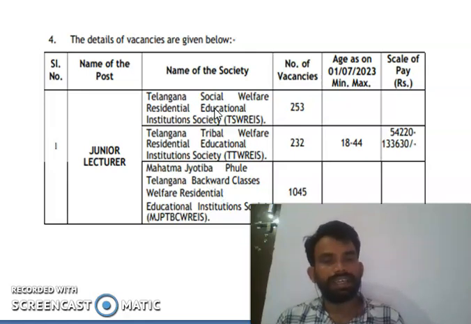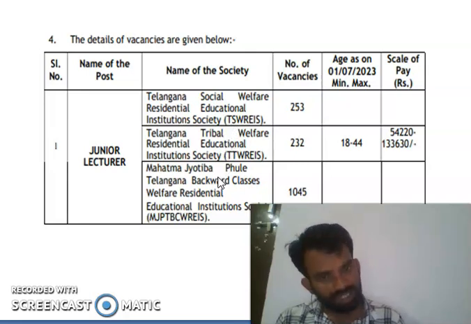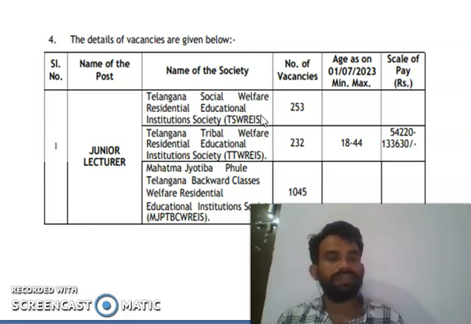In this post recruitment exam, the Social Welfare Residential Education Institution Society vacancies are 253, the Telangana Tribal Welfare Residential Education Institution Society 232, and Mahatma Jyoti Phule Telangana Backward Classes Welfare Residential Education Institution Society 11045. Then there are the pay scales and age relaxation. These are the 3 societies involved in junior lecturer and various posts and vacancies.